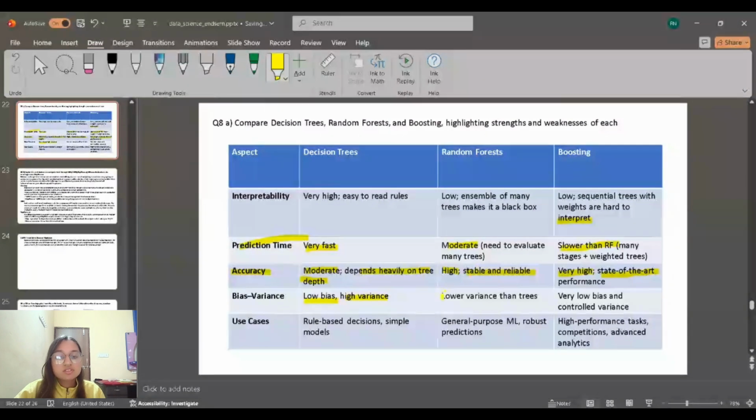Bias variance. Decision tree bias is low and variance is high. For random forest, lower variance than trees. Boosting, very low bias and controlled variance. Use cases for decision tree is rule-based decision, simple models. Random forest, it is general purpose ML, robust predictions. Boosting use cases, high performance tasks, competition, advanced analytics.